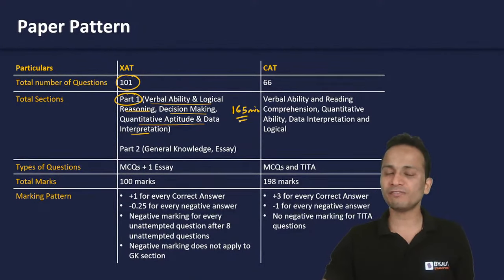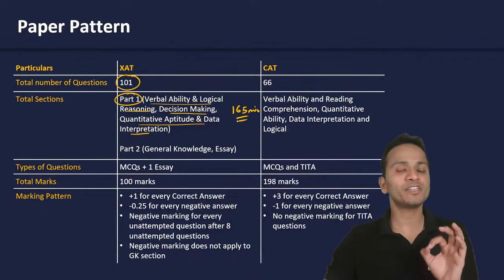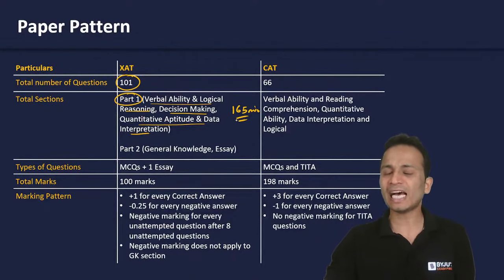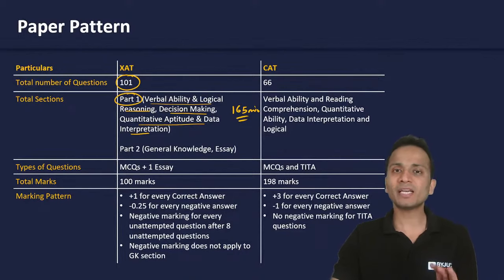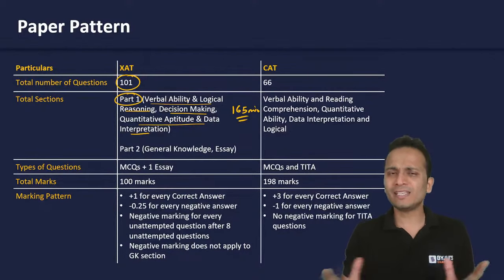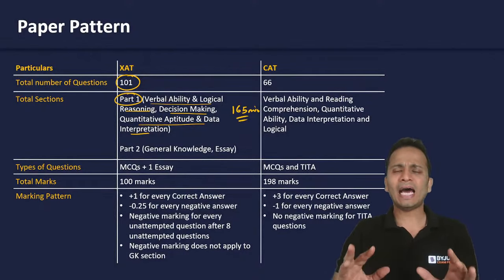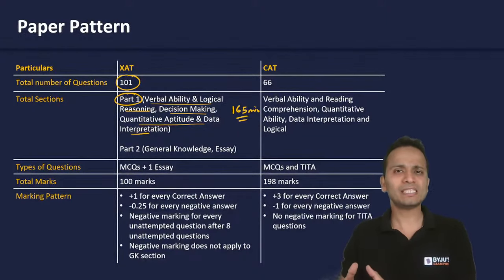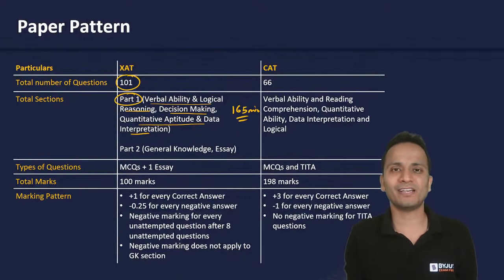Now, these 165 minutes are totally dependent on you how you divide them. So, we don't have any kind of sectional time limit as far as the three sections of part number one are concerned. Yes, so the three sections of the first part will all come together and it is your choice, you can divide the 165 minutes in any way you like.